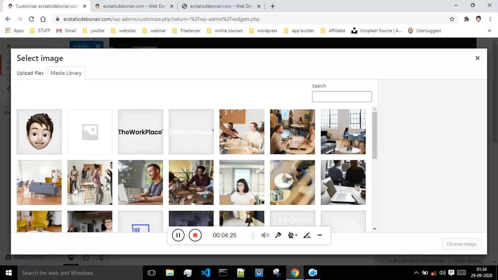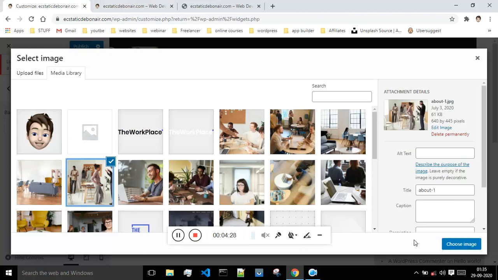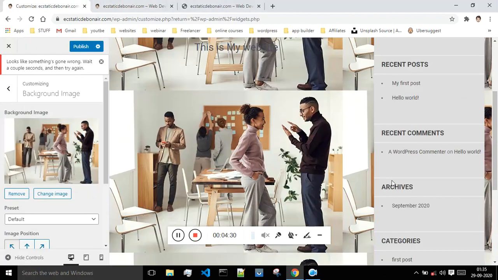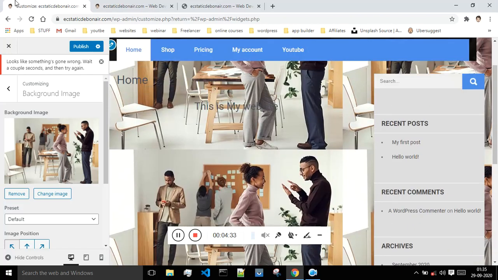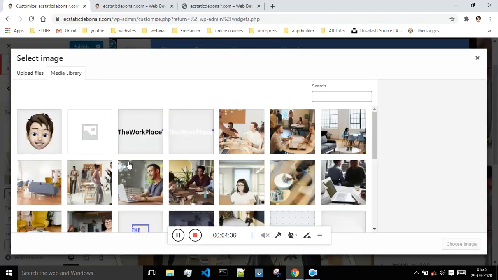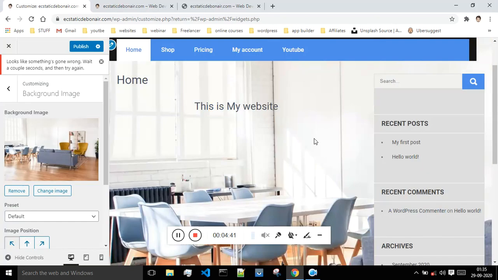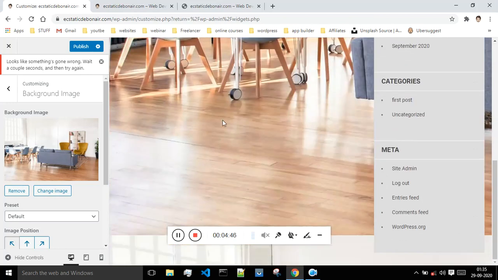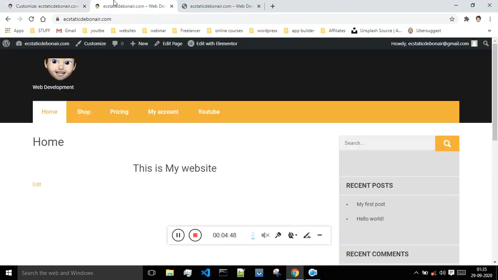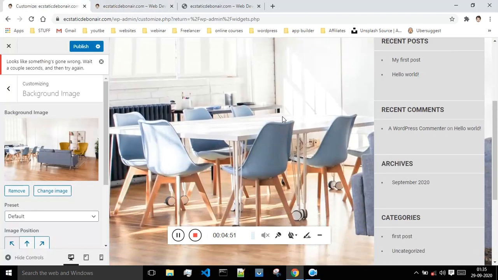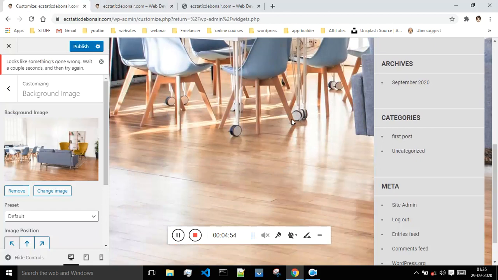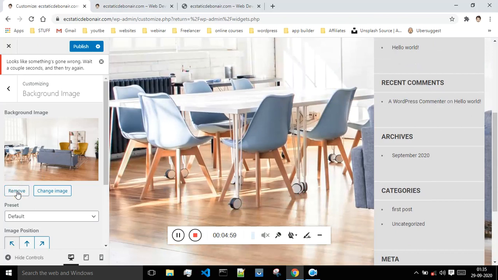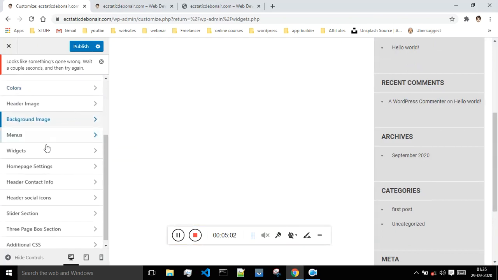If I am just selecting this as the background image for my entire website, then this would look something like this. Okay, so this image has been selected for the entire background. Let me just select some bigger image. Let me just select this one. As can be seen, this image has been selected as a background for my entire website. This will actually give you a good look, but I would like to suggest you guys don't keep this background image, but if you want you can keep it. It actually looks good, but let me just remove this because I don't want any background image for my website.